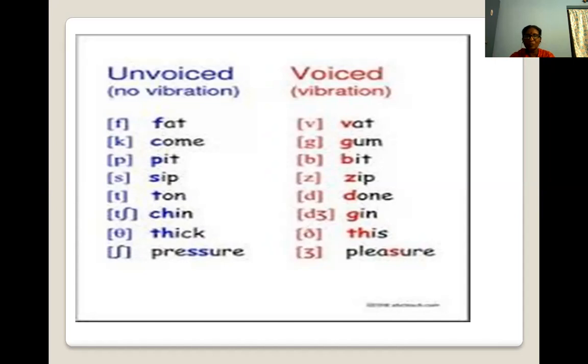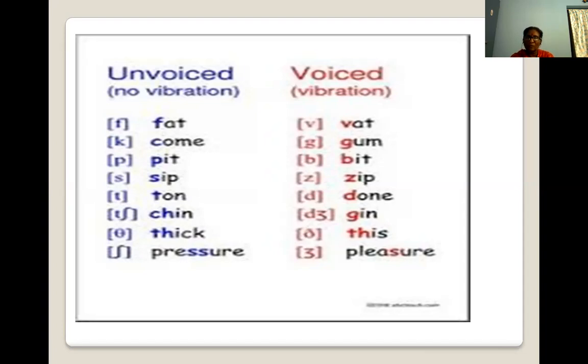It gets its vibration. Pit. It's in the pit. So no vibration, it's just floating. Bit. B is stressed and gets its voice. Sip. No vibration. It is unvoiced. Zip, but zip is voiced. Z is voiced. Ton. Even though T gets a stress, it is to be floated. Ton, so no vibration. Done. Regarding these two, ton and done, T is floating, but D is stressed.